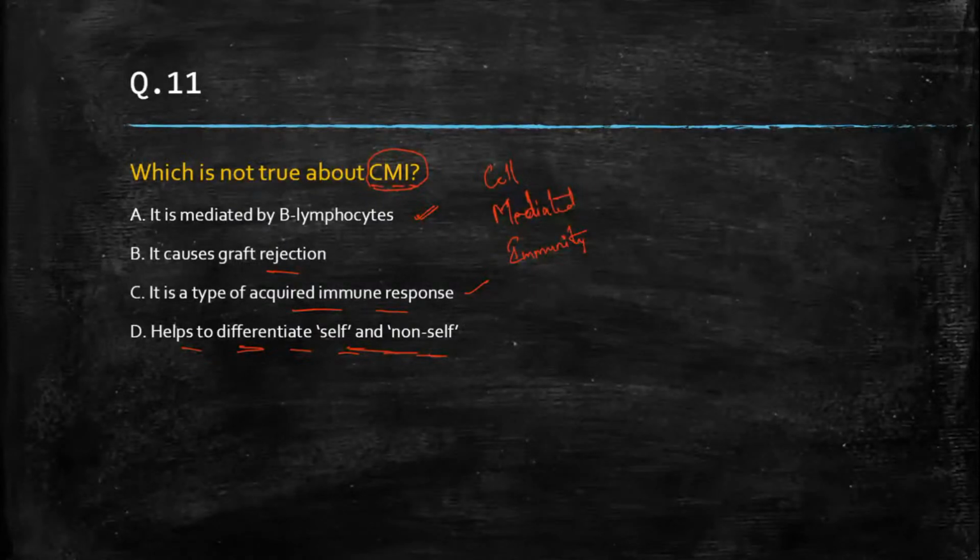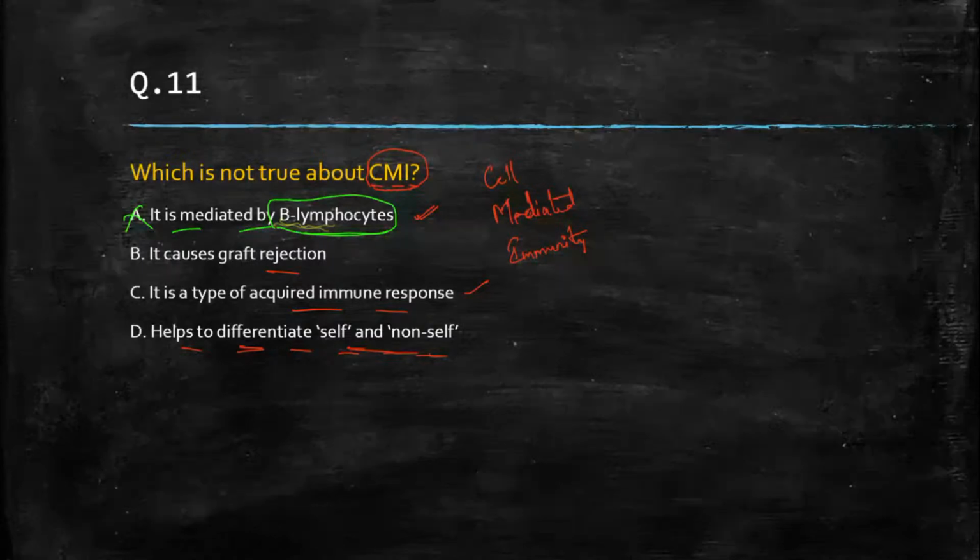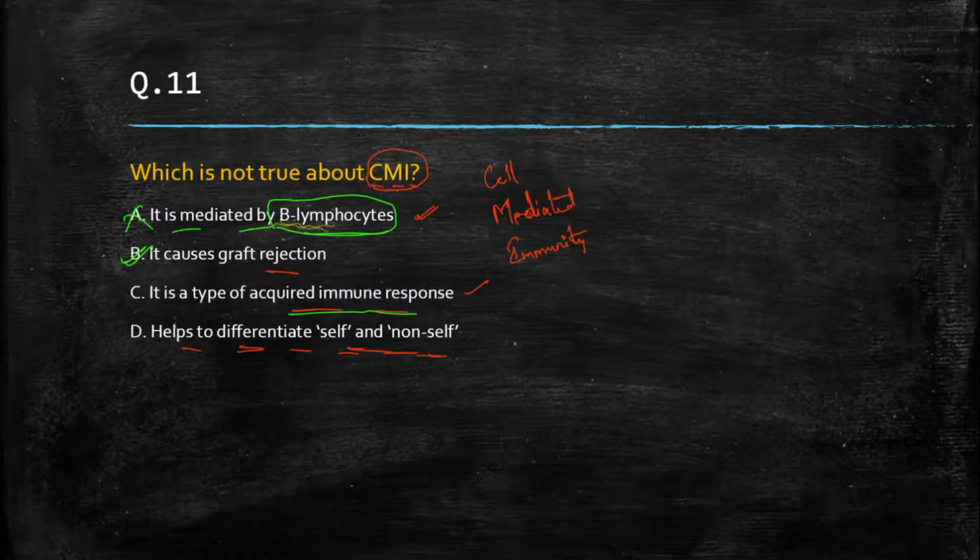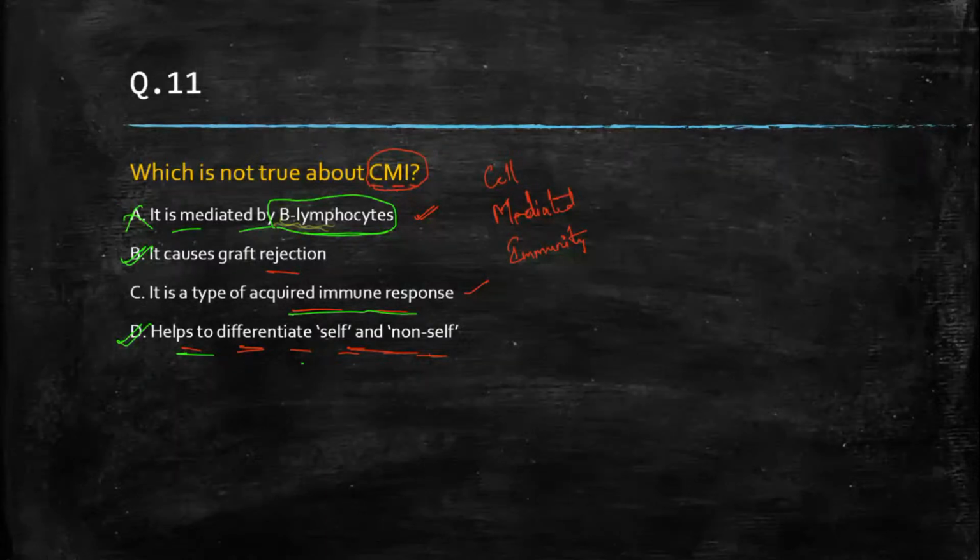So what will be the correct answer here? It is mediated by B lymphocytes. Cell mediated immunity, B lymphocytes, wrong. It causes graft rejection, true. It is a type of acquired immune response, true. Helps to differentiate self and non-self, correct. Cell-mediated immunity, B lymphocytes or T lymphocytes?